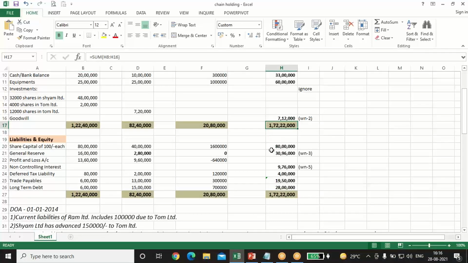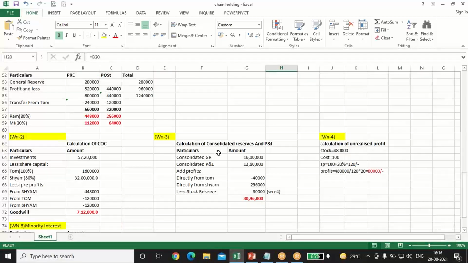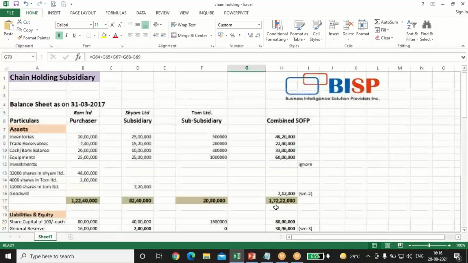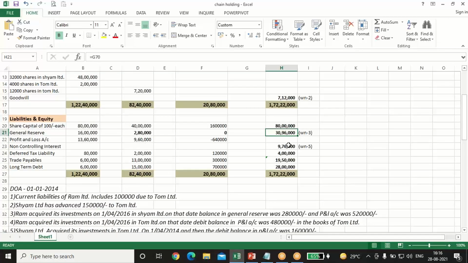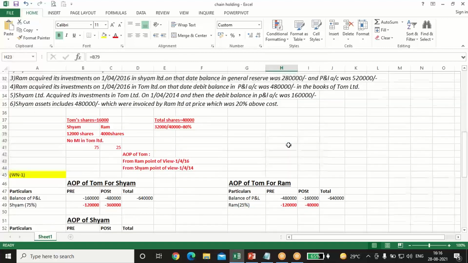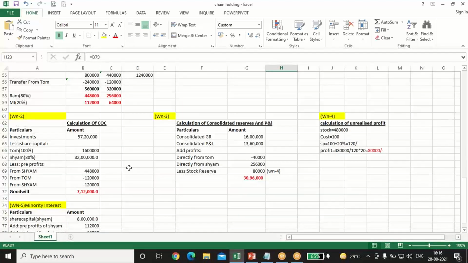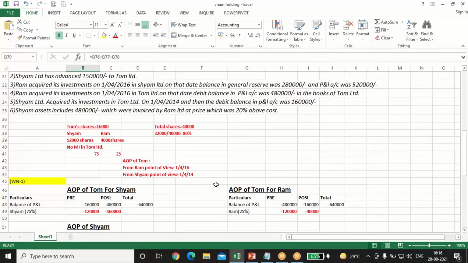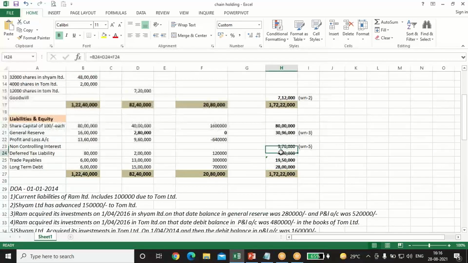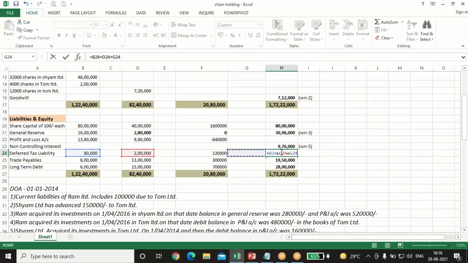On the liability side, share capital of only the holding company comes, so we have just taken that. General reserve consolidated, we have already calculated: consolidated reserves and surplus 30 lakh and 96,000. Now non-controlling interest, we have already done the calculation, 9,76,000. Deferred tax liability, we'll just add up all the figures, 80 plus 2 lakh plus 1 lakh 20,000.